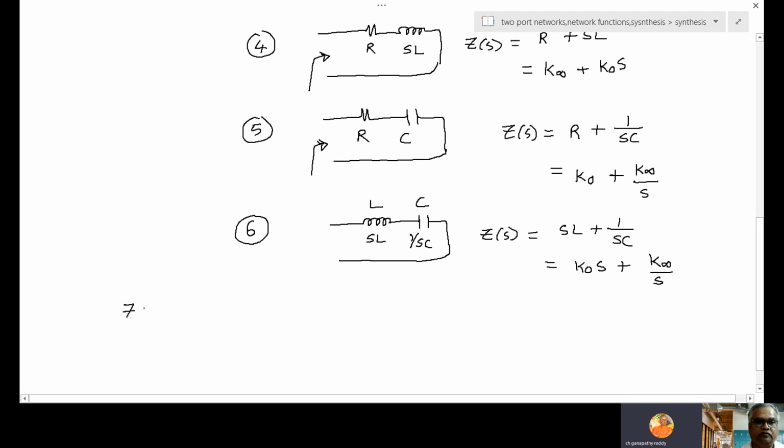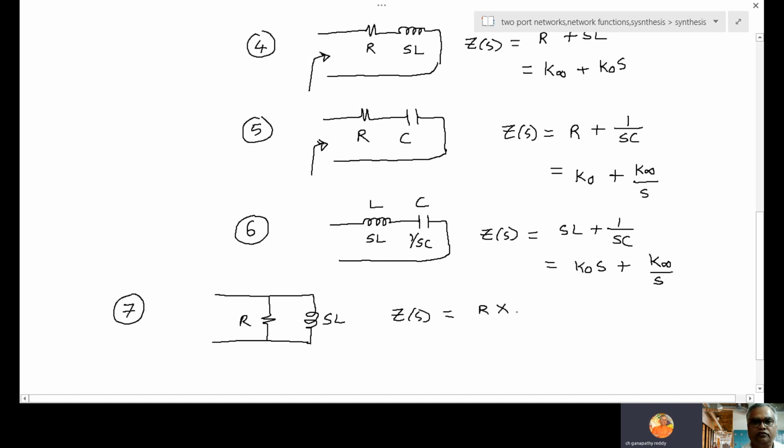The next one is RL parallel. So this is SL, and this one is R. So what is Z of S in this case?